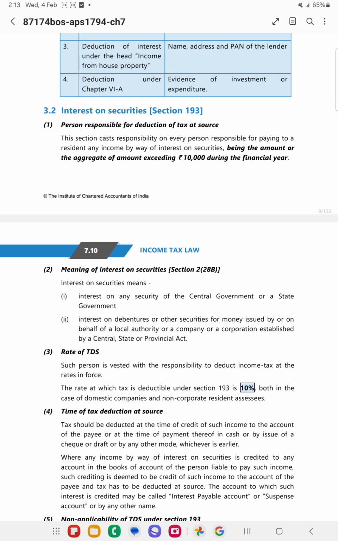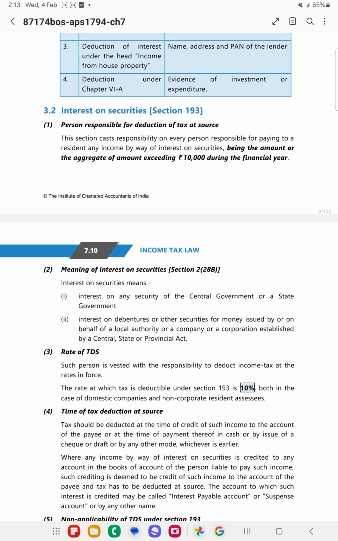So the next section is interest on securities, that is section 193. Here every person who is liable to pay any amount to a resident will deduct the TDS. If the amount exceeds 10,000, then in such cases the TDS will be deducted. The rate of TDS is 10%.